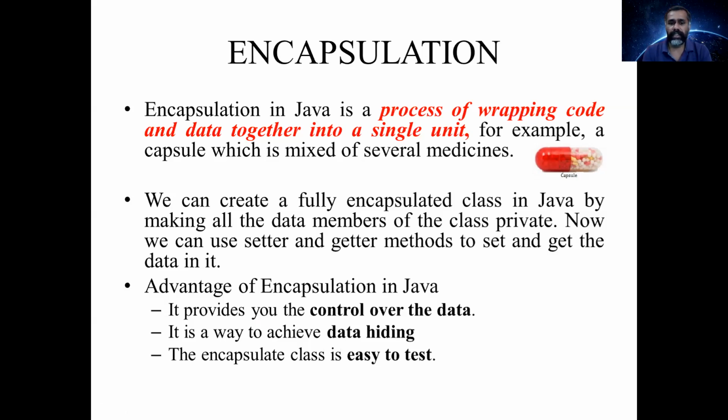And the second advantage is that it is a way to achieve data hiding. In encapsulation, direct access to the data is not allowed. When you make it private, you cannot directly access the data, so your data will be hidden from the user. They can only access it using your data members' methods.